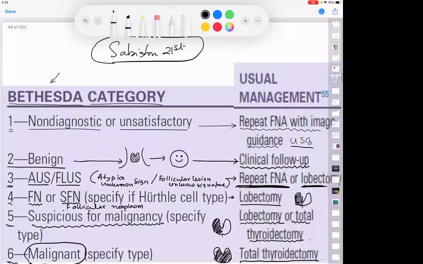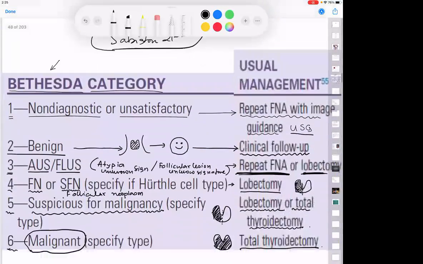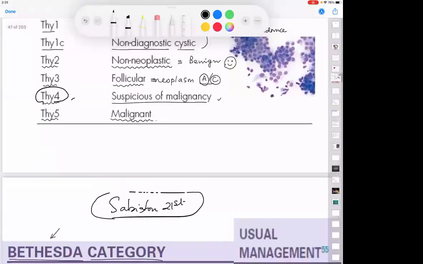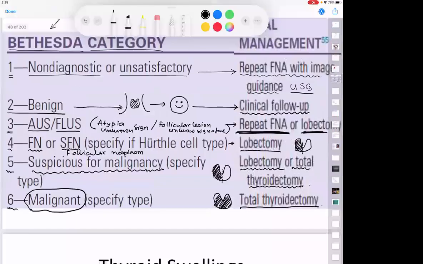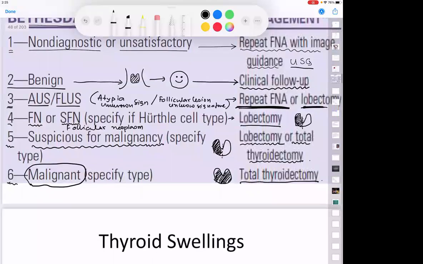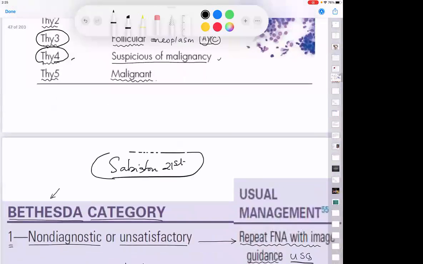Can you tell me what is the equivalent to Thy 4 in a Bethesda? Bethesda 5. Beautiful. What is the equivalent of Thy 3 in Bethesda? Bethesda 4. Very good. Very nice. Okay, so please remember this.